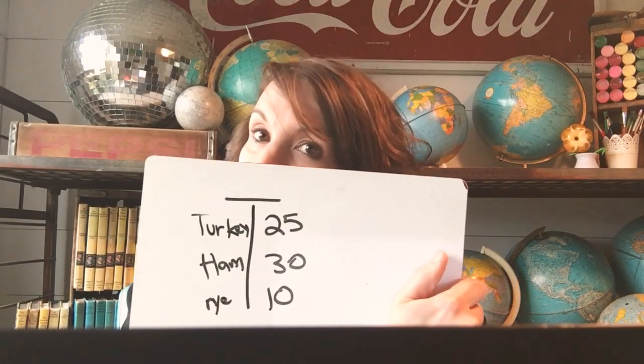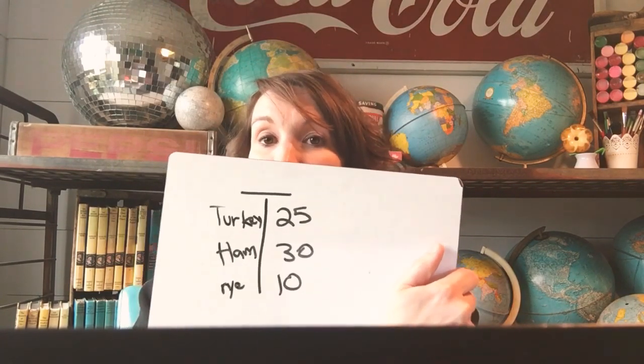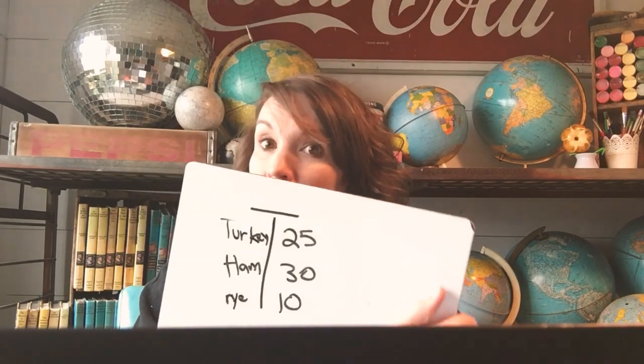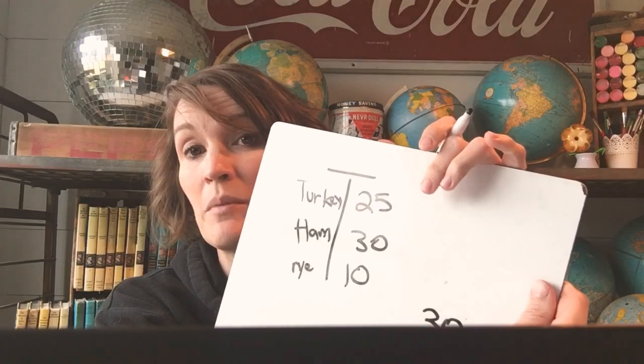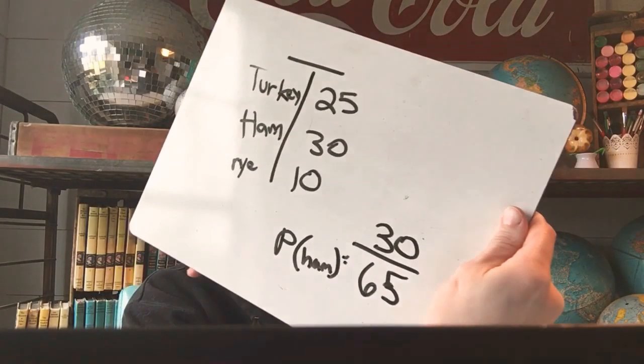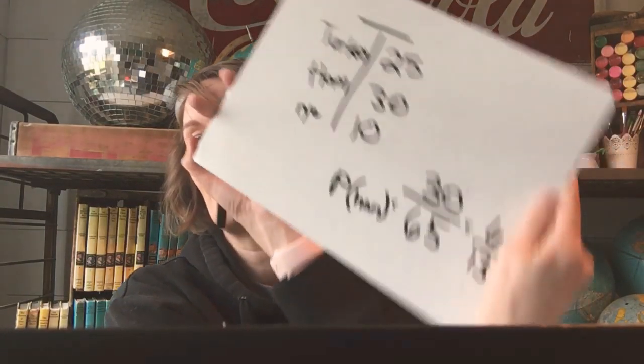What is the probability that somebody wants a ham sandwich? So what I want is ham, and there's 30 of those over the total people that we took this from. So 30 plus 10 is 40, plus 25 is 65. So 30 over 65. That's the probability that somebody wants a ham sandwich. Can that reduce? Yes, it reduces to 6 over 13.